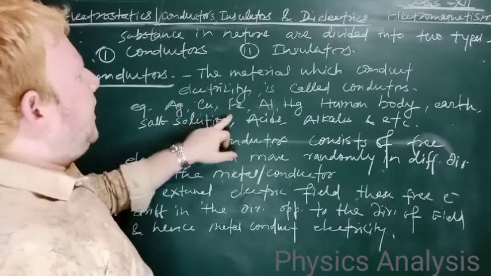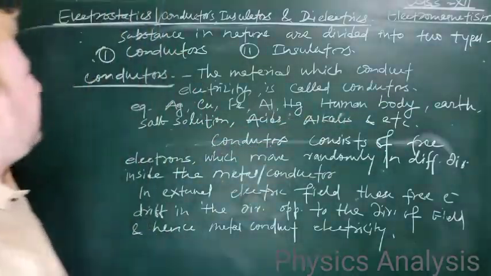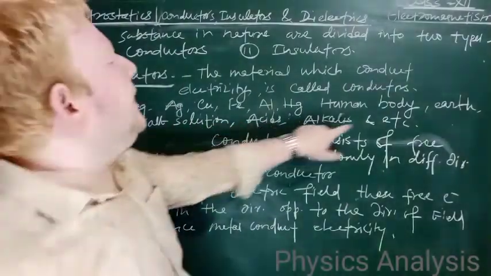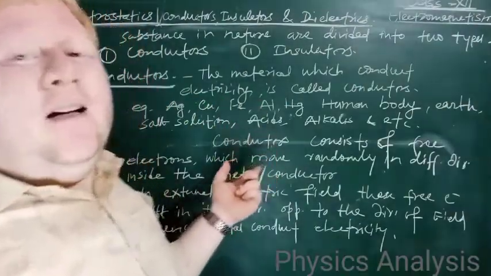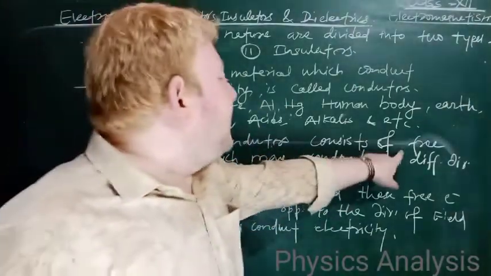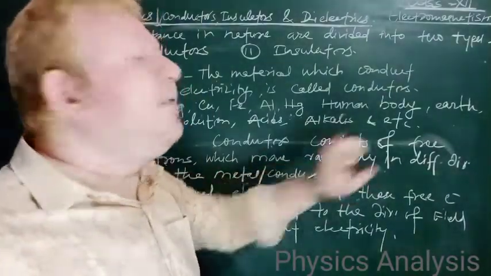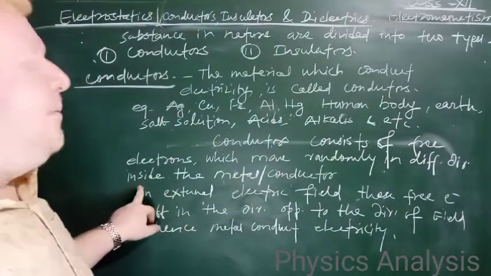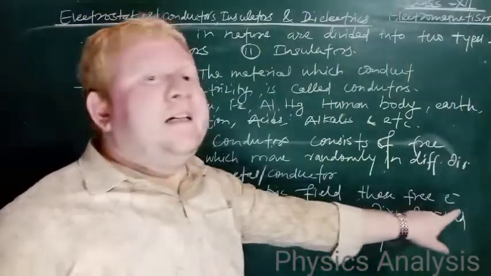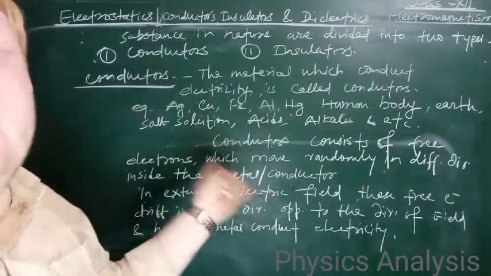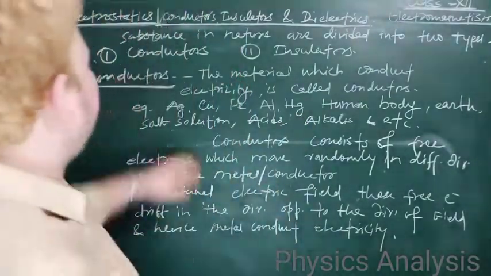Silver, copper, iron, aluminium, mercury, human body, earth, salt solution, acids, alkalis are conductors because they have free electrons. Now let us move to insulators.